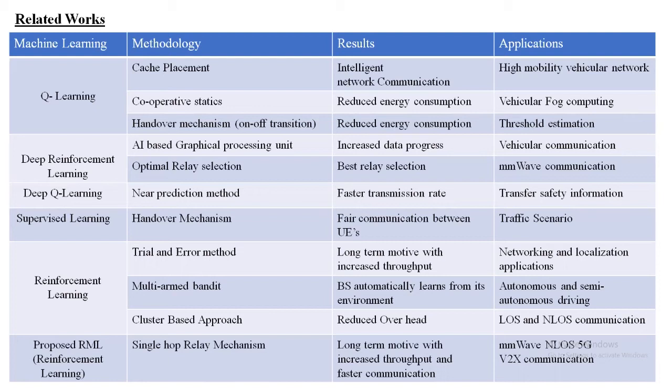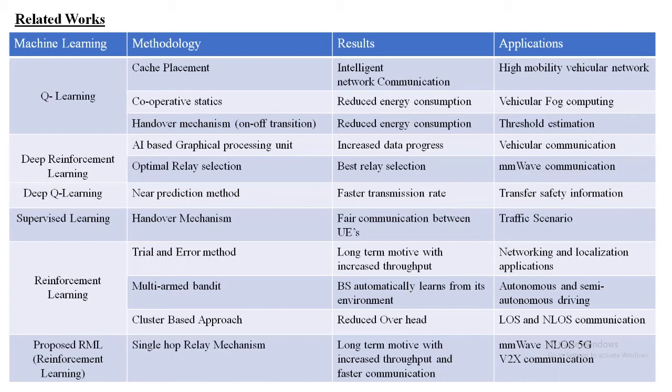And then the reinforcement learning. The reinforcement learning is used in trial and error method, multi-arm bandit, and cluster-based approach. In the trial and error method, for every successful action, a reward is given, and for every unsuccessful action, a punishment is given. Hence, the base station learns from its outcome. And for a multi-arm bandit, the network information is obtained from the base station through the vehicle's arrival direction.